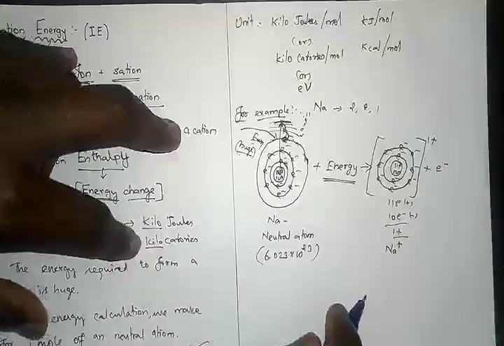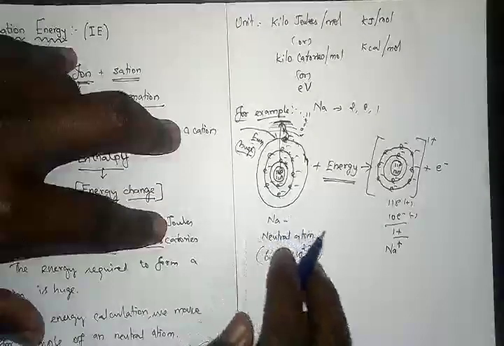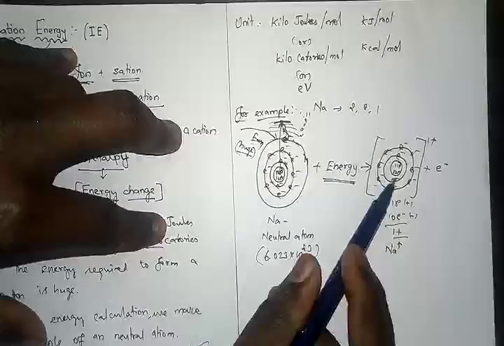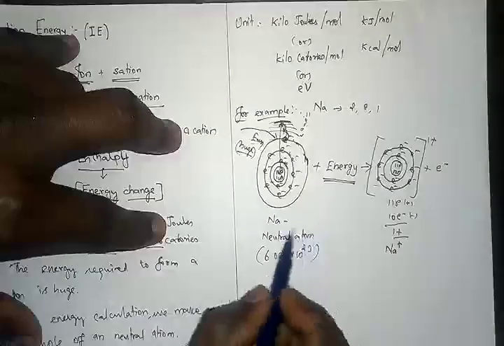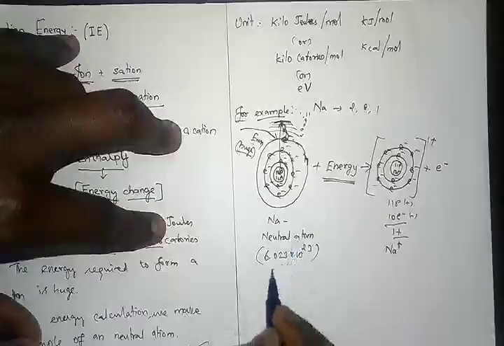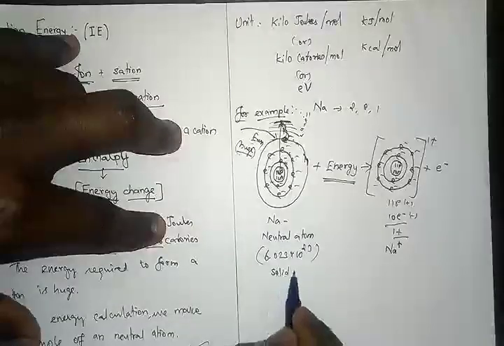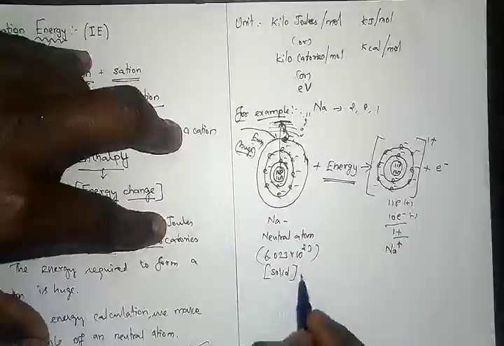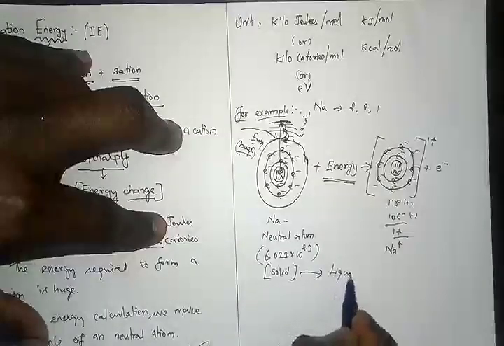So this is the idea, my dear children, behind this. So it forms a cation. For that we require energy. Am I right? See, first of all, we know that sodium is a solid. When you supply energy to the solid, it will change into liquid.